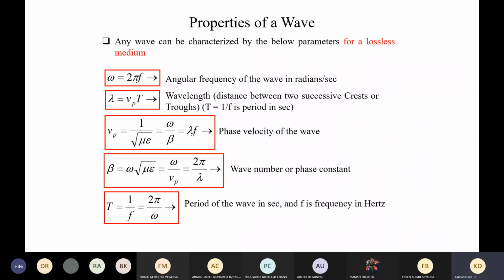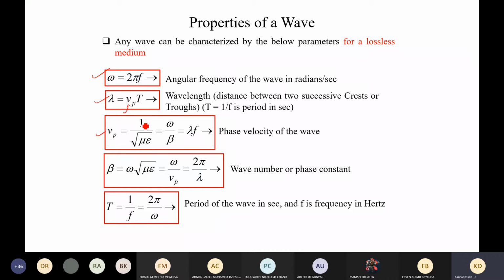And so we already described this angular frequency, and the wavelength. The wavelength, we know, is the distance between two successive maximas or minimas. So that is nothing but the wavelength. So with respect to this wavelength, this wave is going to repeat. And this is actually introduced by this term, the phase velocity. And this phase velocity will become the velocity of light for true electromagnetic waves, which are available in free space itself.